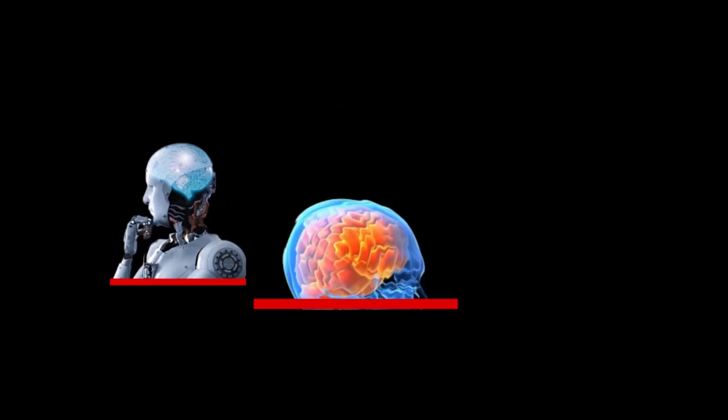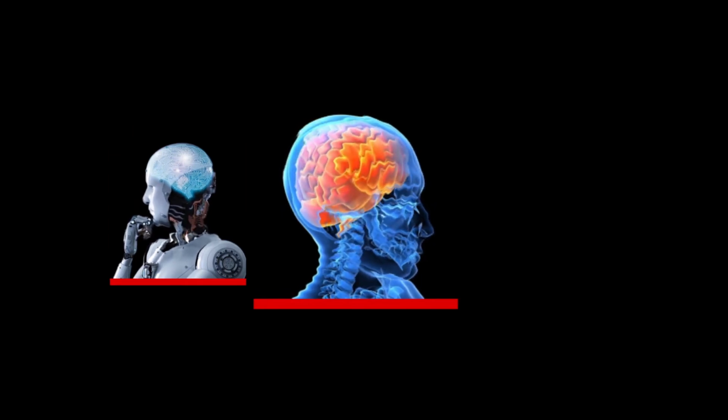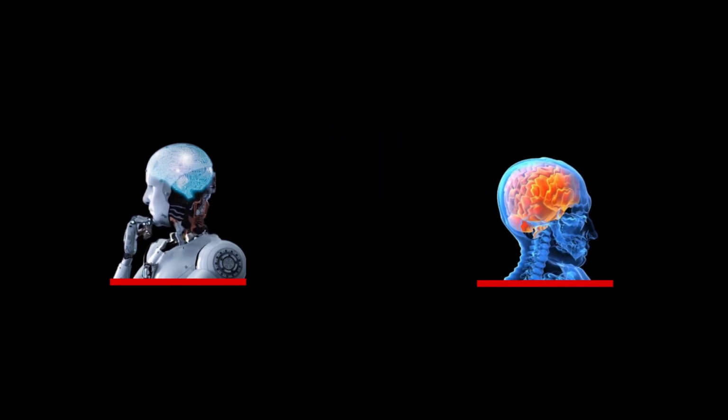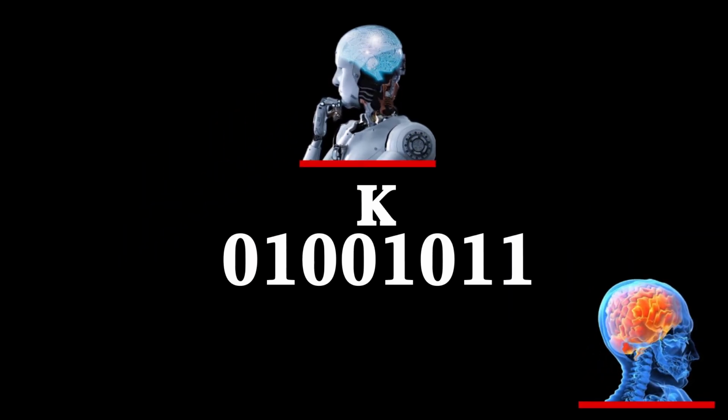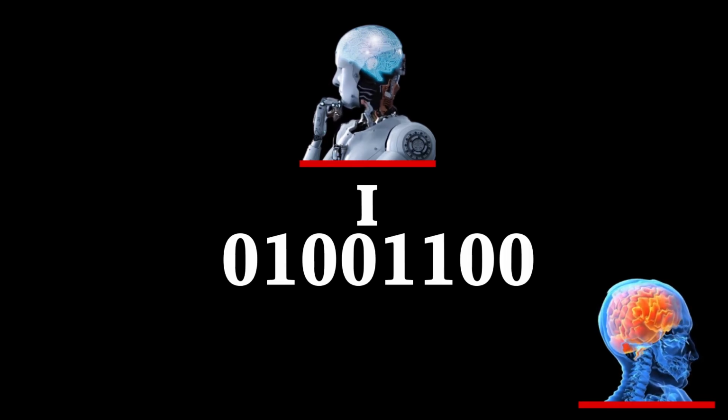Do we forget because our brains are better at optimizing the capacity that we have? Or do machines hold a key to infinite wisdom? Unlike machines, the brain isn't all binary, meaning that our information is not a representation of binary code. For a machine, for example, the letter K is represented by the numbers 0, 1, 0, 0, 1, 0, 1, 1, and the letter I by 0, 1, 0, 0, 1, 1, 0, 0.